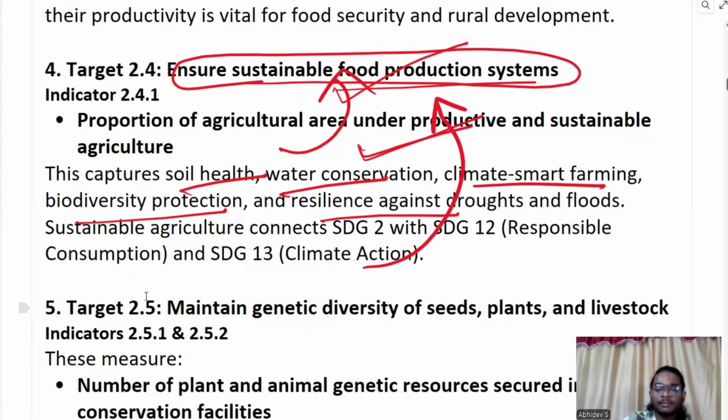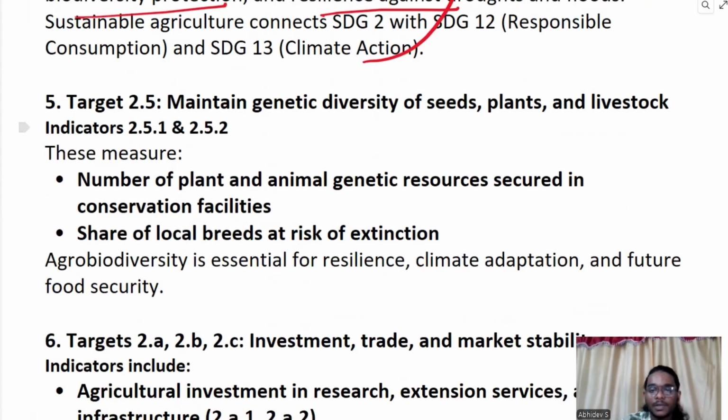Okay, then comes the fifth target: to maintain genetic diversity of seeds, plants, and livestock. So the indicators used here are number of plants and animal genetic resources secured in conservation facilities. So how many plants we are trying to preserve the genetic diversity.